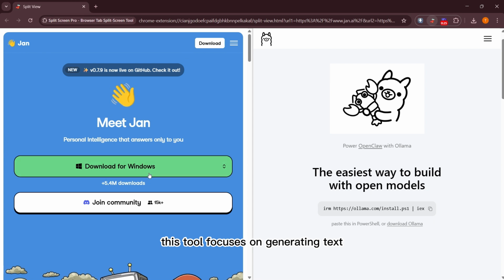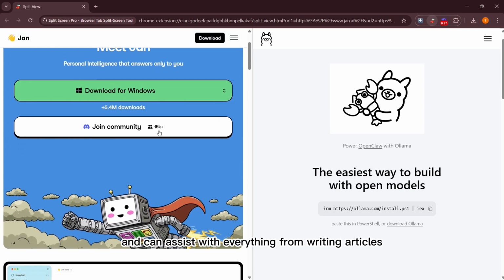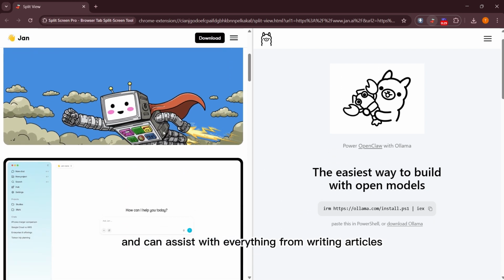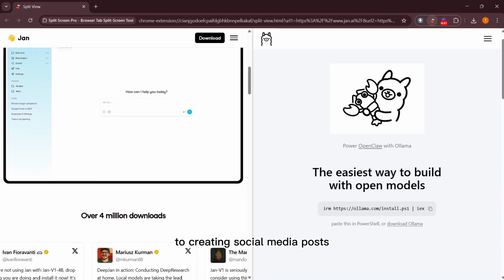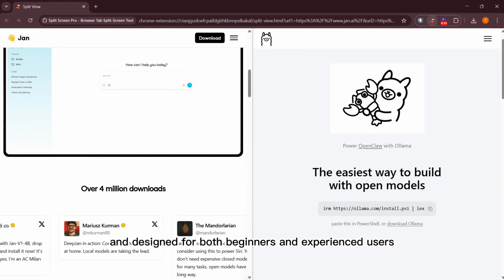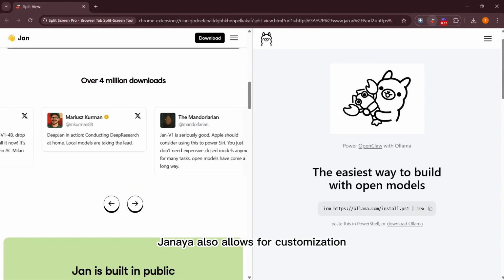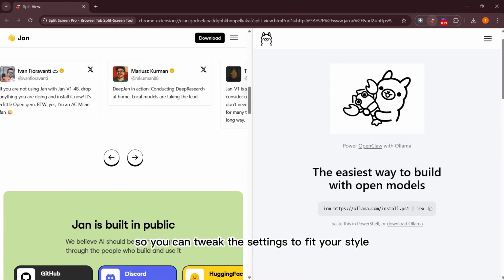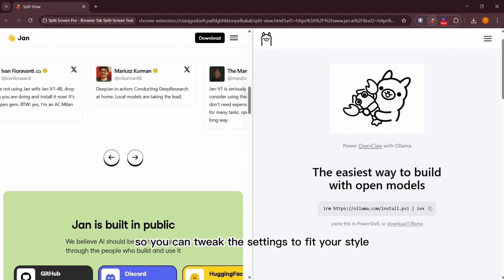This tool focuses on generating text and can assist with everything from writing articles to creating social media posts. It's user friendly and designed for both beginners and experienced users. Jan AI also allows for customization so you can tweak the settings to fit your style.